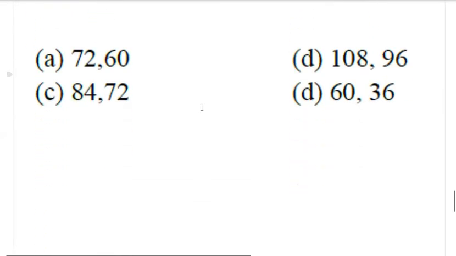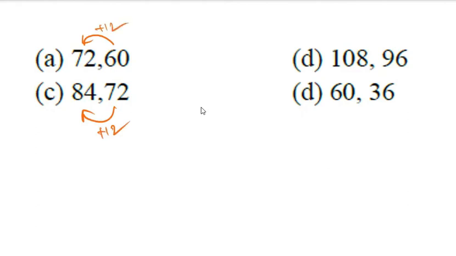Shall we go to letter type? After this, we'll move on to letter. What can be the logic here? Is it divisibility? Plus 12, plus 12, here also plus 12. Only option D, because every set of numbers has a difference of 12 except option D. Yes, correct. Okay, let us see letter type.